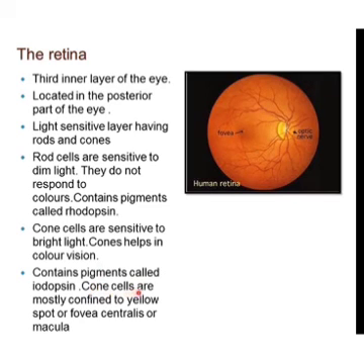Cone cells are confined mostly to the yellow spot, fovea centralis or macula. This is the fovea centralis or macular region of the retina.